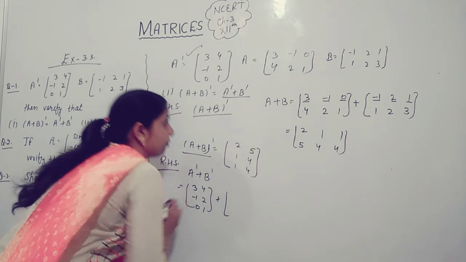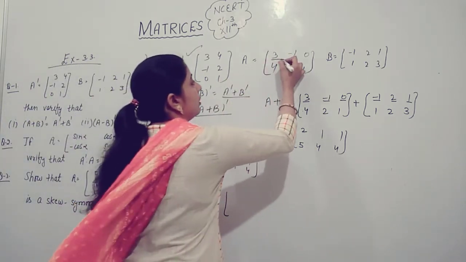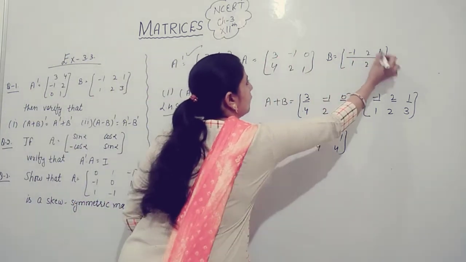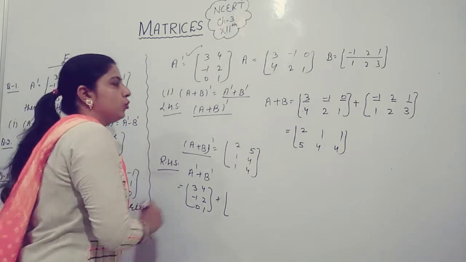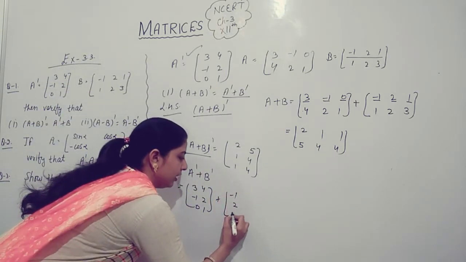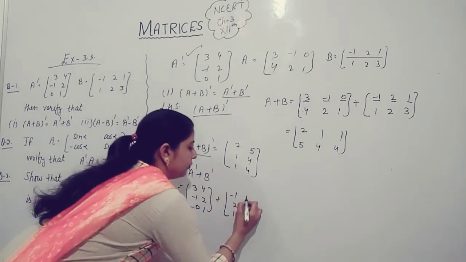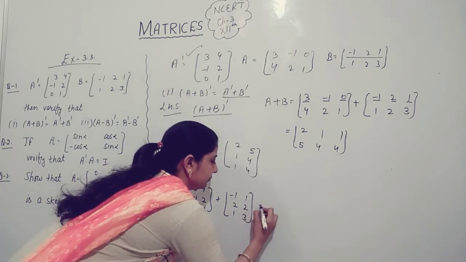And what is transpose of B? Transpose of B: the first row is minus 1, 2, 1 and then 1, 2, 3.